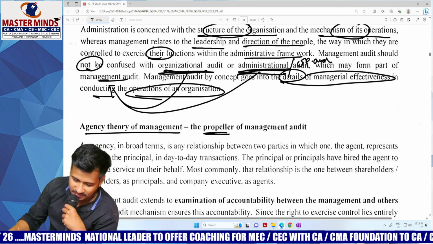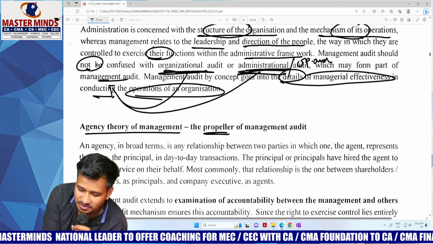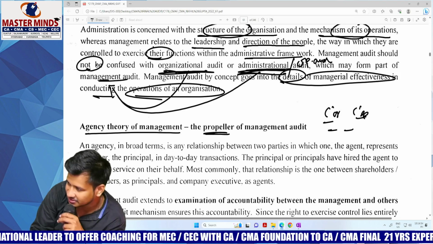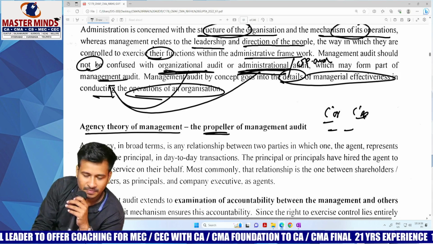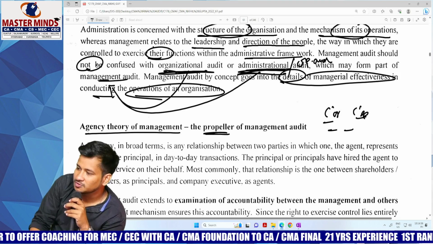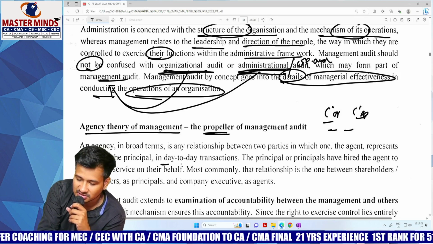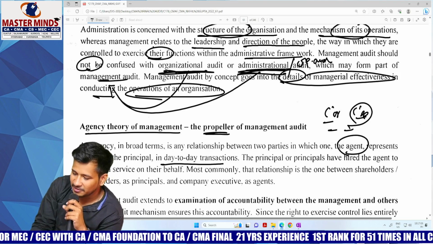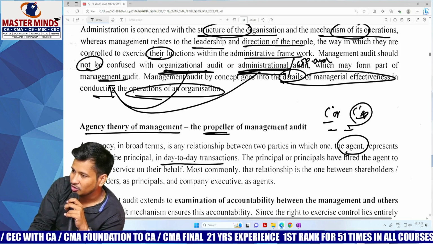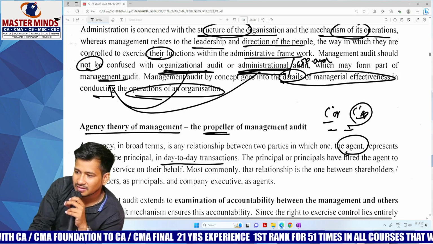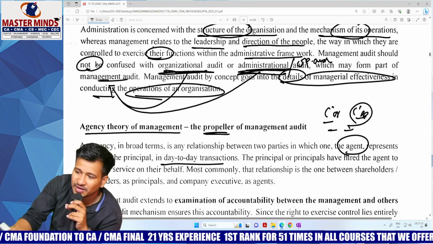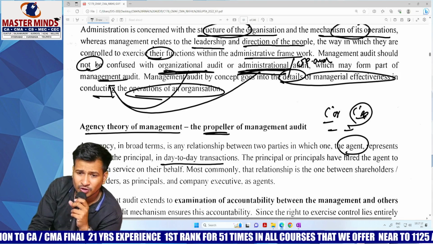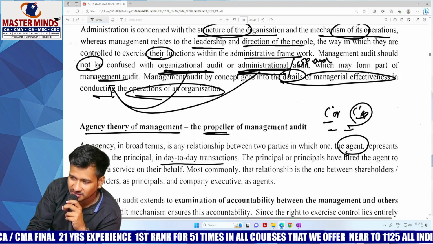Correct or wrong? Okay. So agency relationship is nothing but two parties will be there. Something like, hope you know the concept of consignor and consignee relationship. Who is agent? Who is principal? Who is participating in the day-to-day transactions? Consignee will be doing. Whereas a principal will be ordering. Who will be hired? Consignee, that is like agent. Who will be hiring? Consignor, that is like principal.